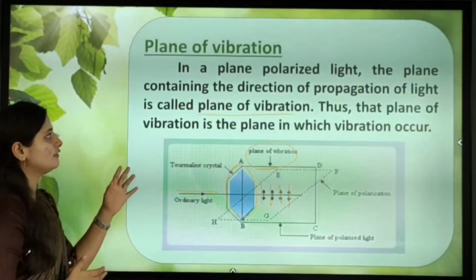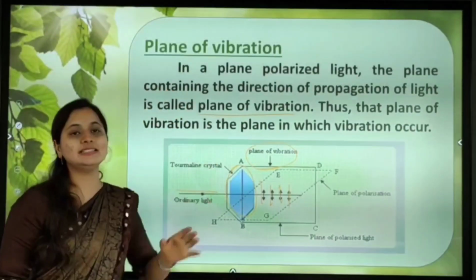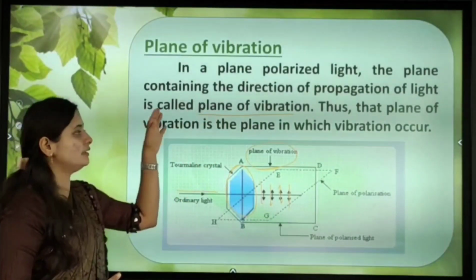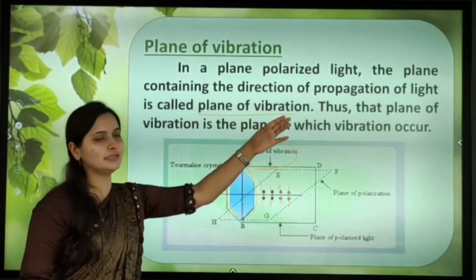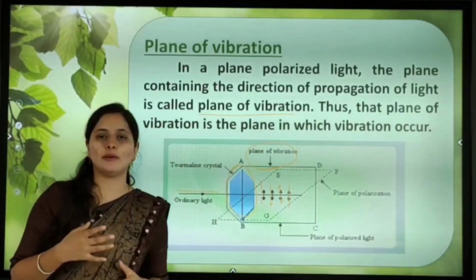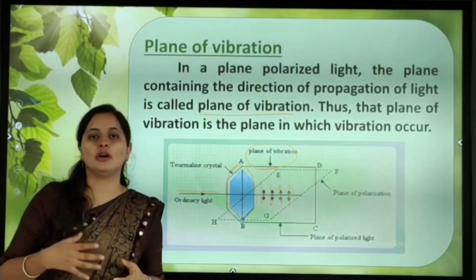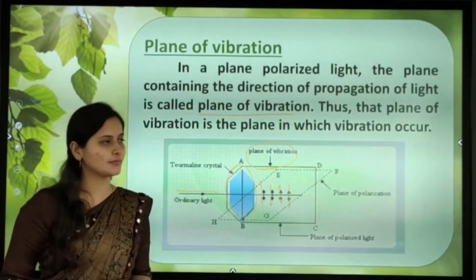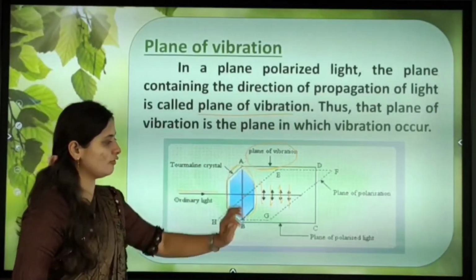Or, as the definition given: in plane polarized light, the plane containing the direction of propagation of light is called the plane of vibration. That is, the plane of vibration is the plane in which vibration occurs. If vibration occurs in that one plane, we call it the plane of vibration.